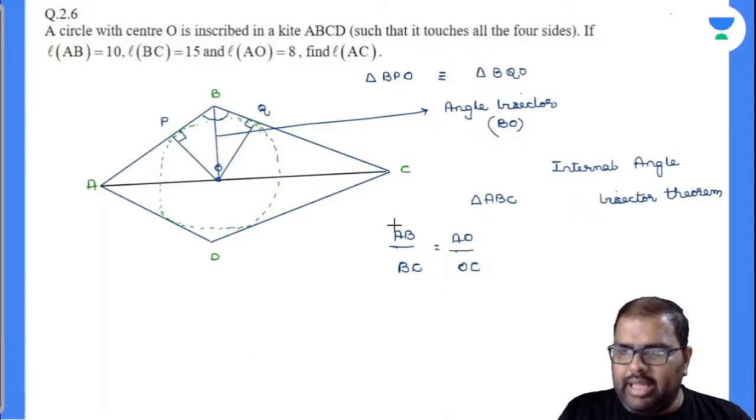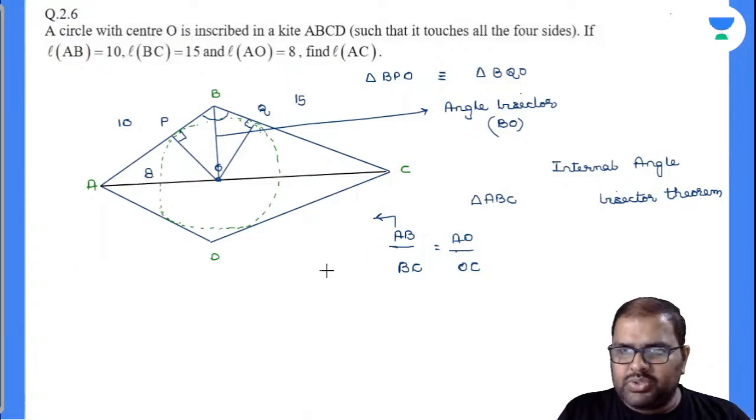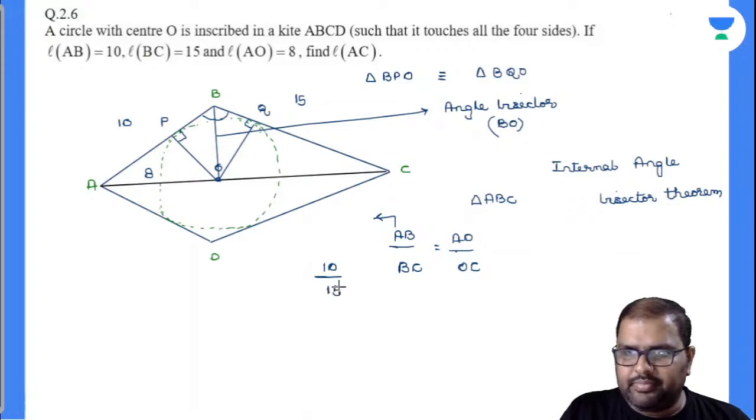Okay. Now AB is how much? AB is nothing but given as 10. BC is how much? 15. Now AO is nothing but given as 8. So 10 by 15. AB is 10, BC is 15. And AO is 8. How much is OC?